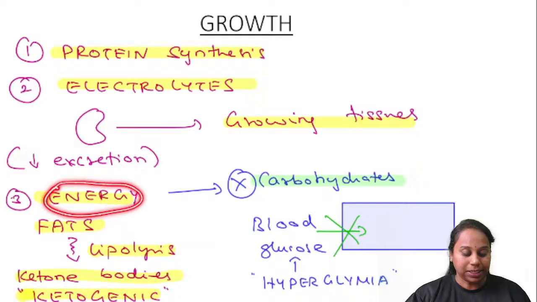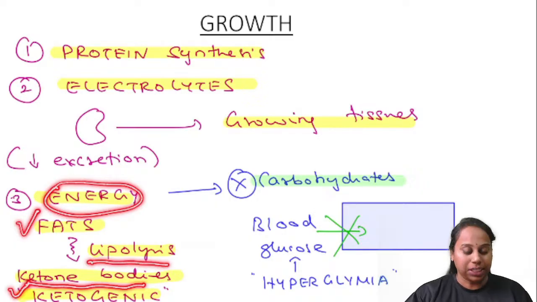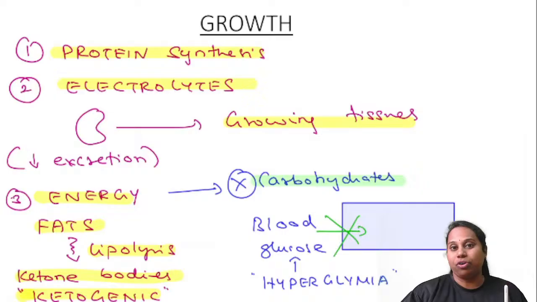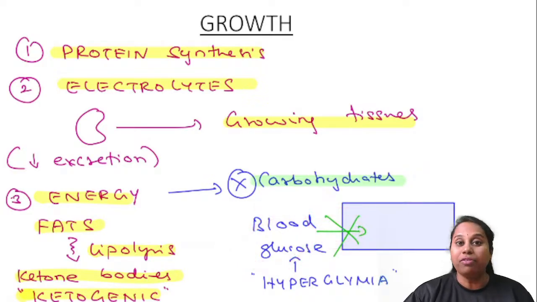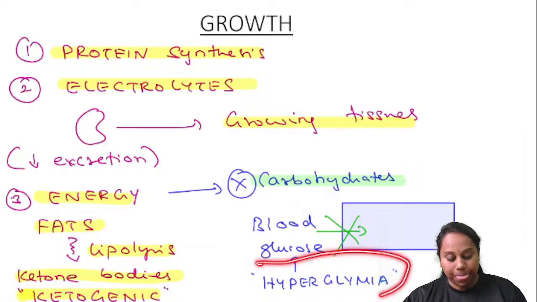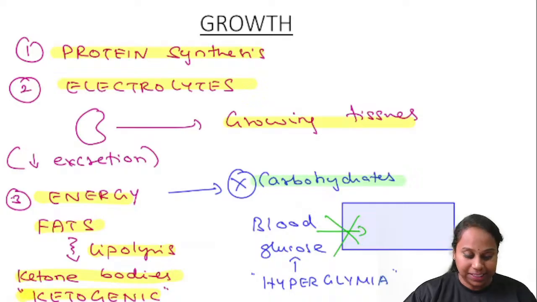Growth hormone gets energy from fats. Fats are broken down. That is called lipolysis. When fats are broken down, they produce ketone bodies. That's called the ketogenic effect of growth hormone. So growth hormone is ketogenic. It will use fats for energy, but growth hormone never utilizes carbohydrate for energy. Carbohydrate, the raw material is glucose. So blood glucose is never utilized by the cells. If cells are not taking up the glucose, blood level of glucose increases. This results in hyperglycemia. So growth hormone is ketogenic, growth hormone is hyperglycemic.